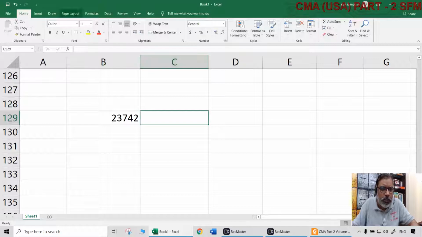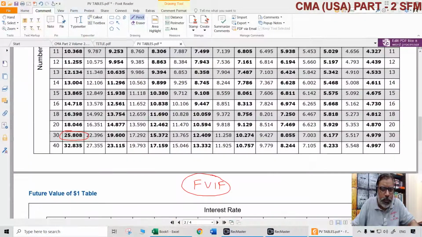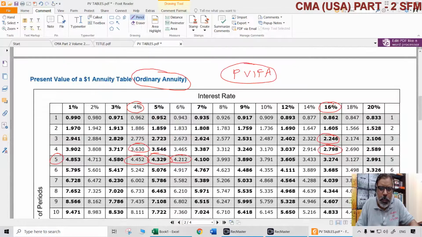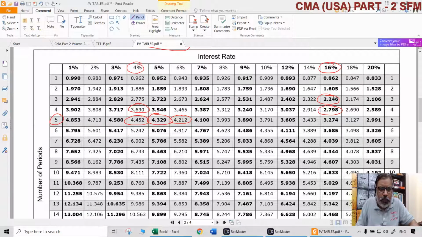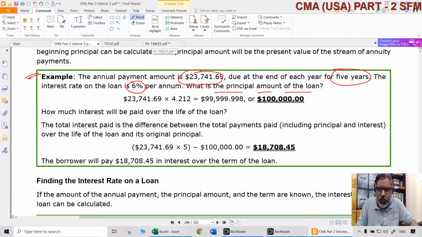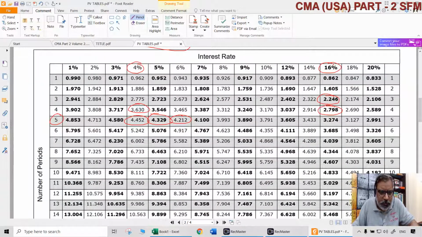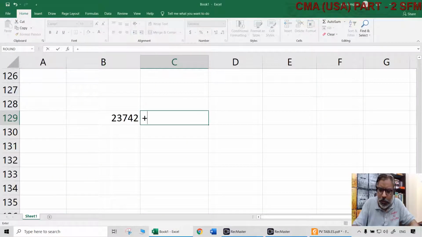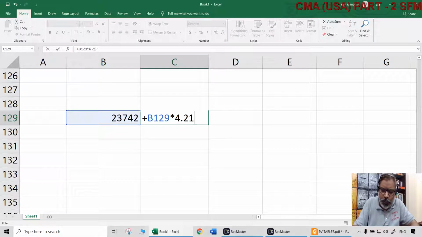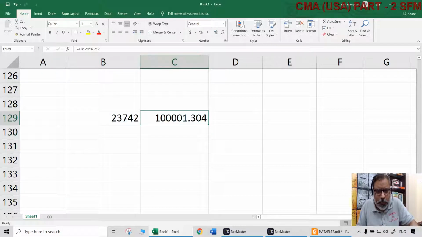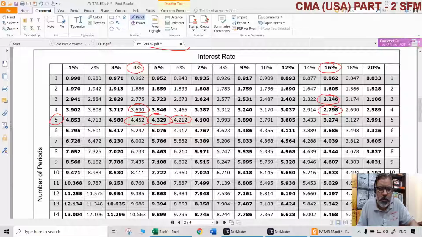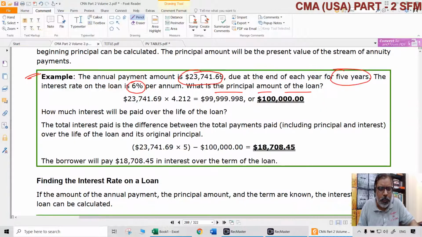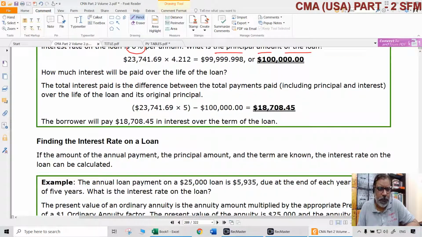So all that you need to do is simple. Go to the present value interest rate factor tables, annuity tables, and look at them for the right percentage. Percentage is 6%, 5 years. We know that 4.212. Already we have that. So this multiplied with 4.212 will approximately give you the same amount, that is the principal amount of $100,000. Either way, the calculations have to be done. So if you know the principal amount, you know very well how much is going to be the installment amount. But if you know the installment amount, you can also know the principal amount.